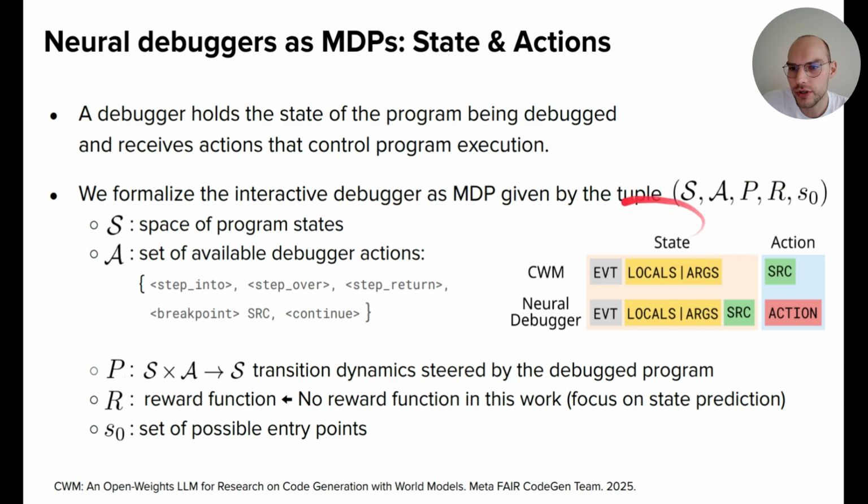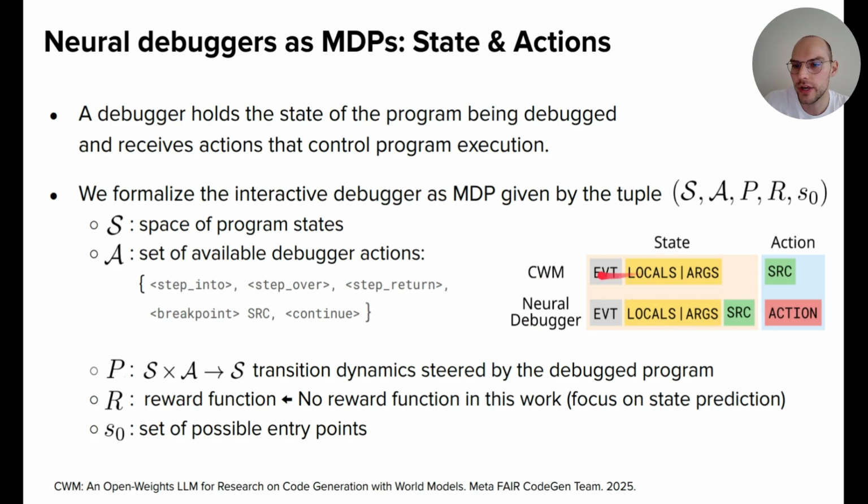And the Markov decision process is typically given by this tuple of state space, action space, transition model, reward, and initial states. And these map natively to the Neural Debugger, and I will show you now. So S is the state space of program states, and here we see the layout of the program state, also contrasted to the CWM.